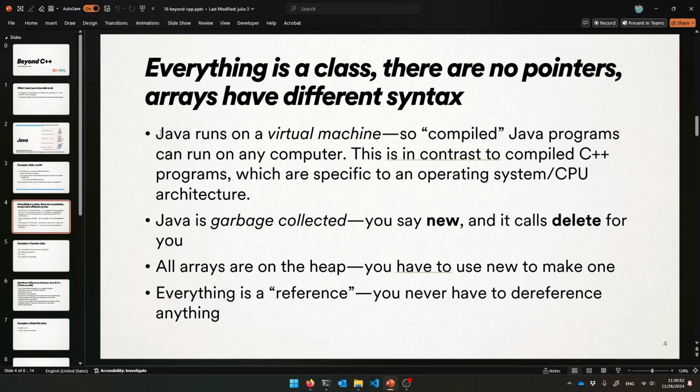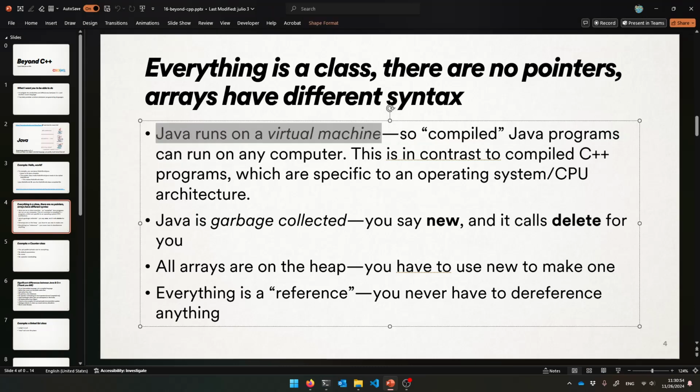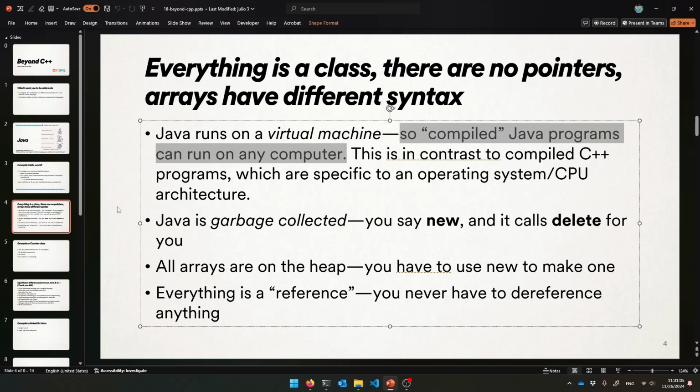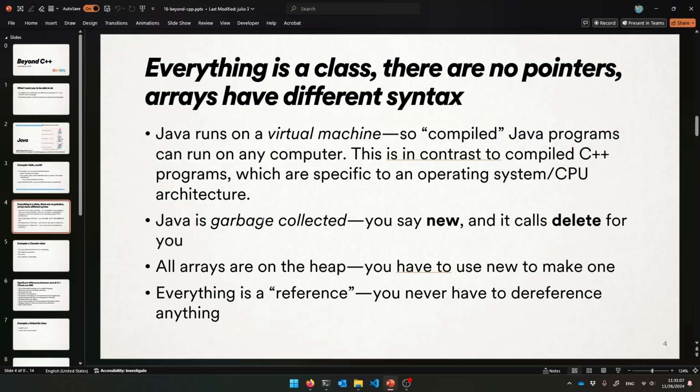But yeah, in general, Java does not run on our hardware. It compiles into something that is not machine code yet. All right, so Java runs on what's called a virtual machine, and so when you compile Java programs, they can then go and run on any computer with Java installed, which is kind of nice. So let me fix my pens here.